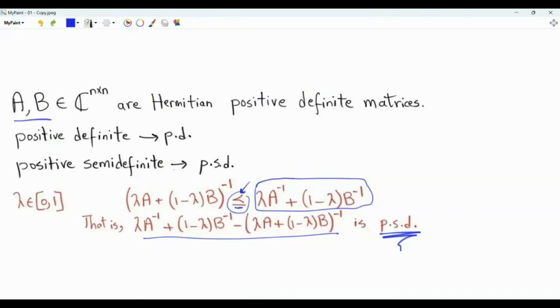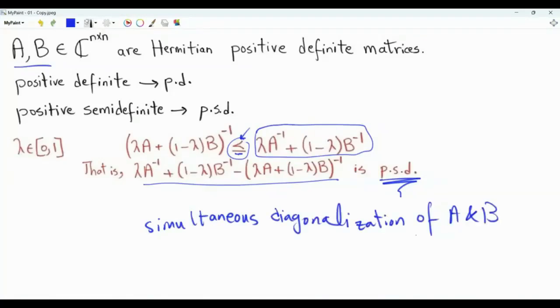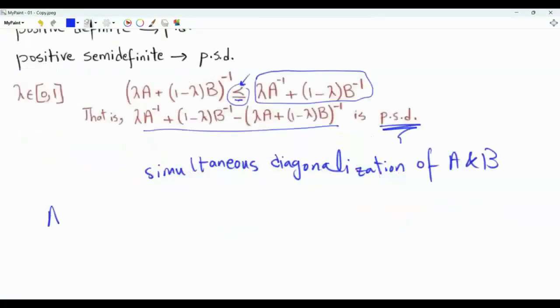How can we prove this result, that matrix inversion is a convex matrix function? The main idea here is to do simultaneous diagonalization of the matrices A and B. So this is the trick. Suppose that A is Hermitian and positive definite. In our case, B is also Hermitian and positive definite, but let's assume that B is just Hermitian, not necessarily positive definite.